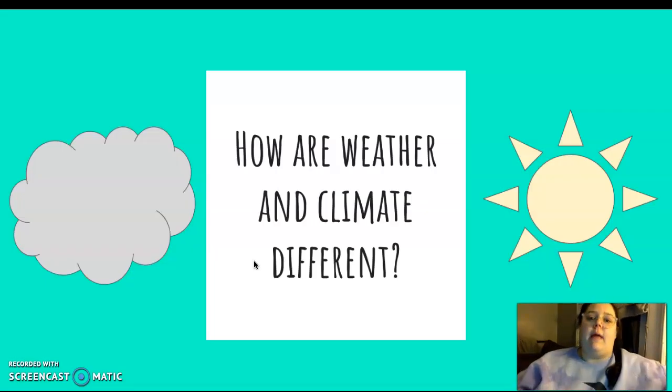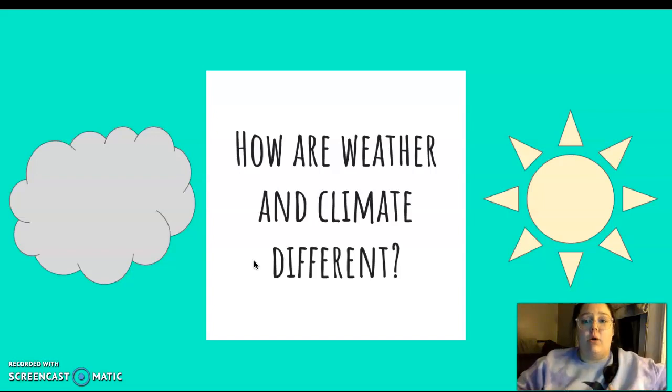So how are weather and climate different? We just talked about this. I'm going to review it, and then you're going to need to use that information on your answers. So remember, weather is talking about one specific time. Right now, what is the weather? What does the cloud look like? What does the wind feel like? Is there any rain, snow falling from the sky? Is it hot? Is it cold? That is the weather of a specific time.